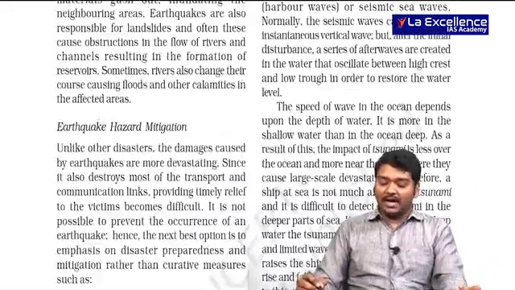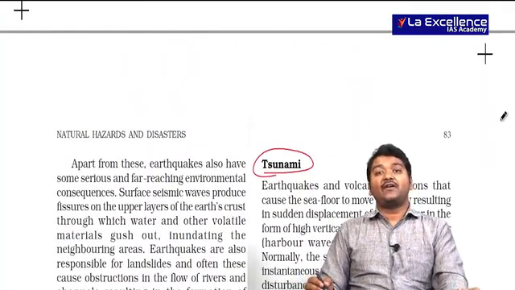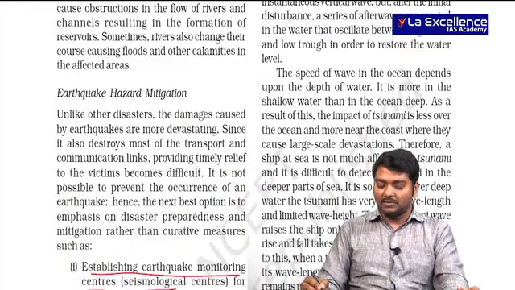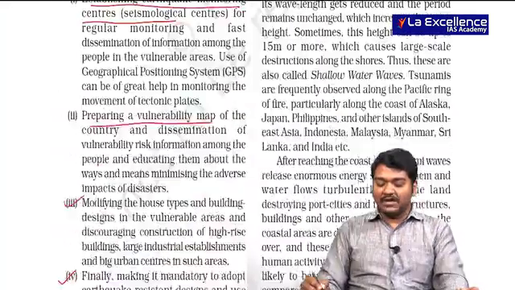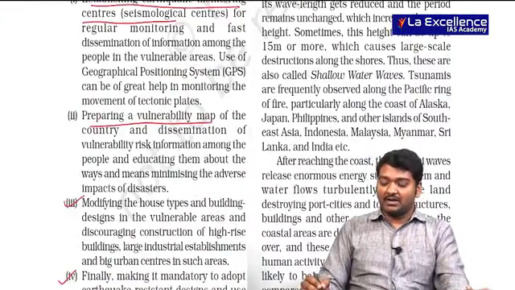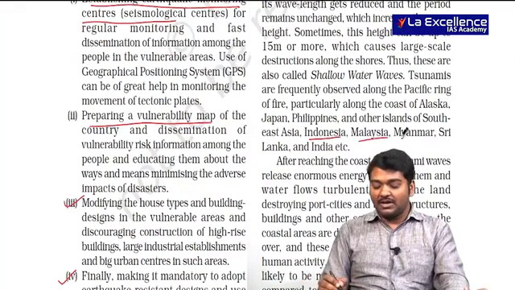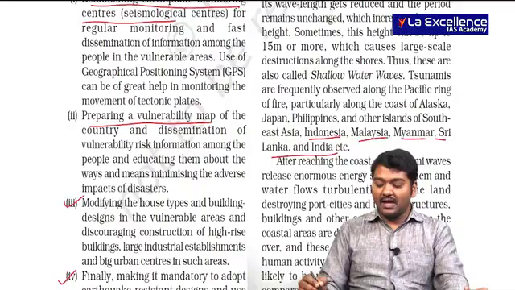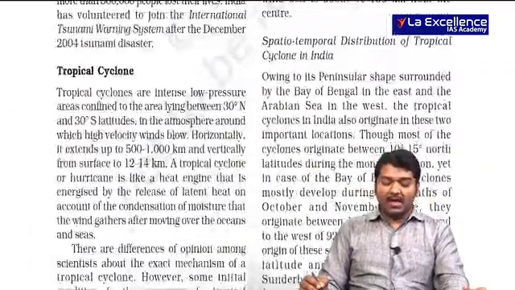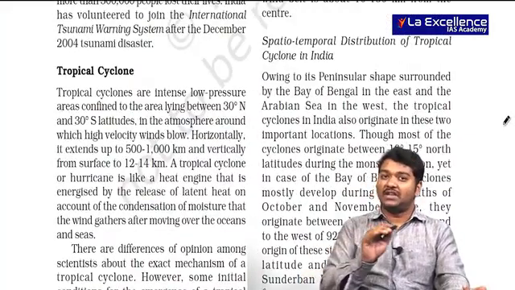The second important aspect is with respect to tsunamis. Wherever we have convergent boundaries, as I have told you in the basics, there you will usually observe tsunamis, and from the convergent boundaries it comes closer, and once it comes, we have to be prepared. Asia, especially Indonesia, Malaysia, Myanmar, Sri Lanka, India, Maldives, all these countries are vulnerable to tsunamis. And when we talk about anything associated with tsunami, floods take place.